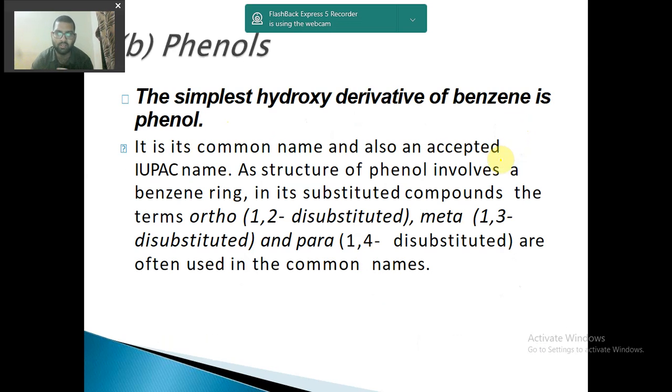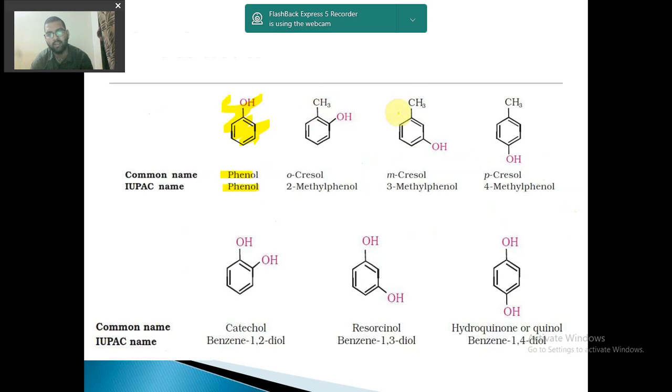So this is what was written here. Ortho: methyl group is generally at 1,2 position, meta at 1,3 position, and para at 1,4 position. So at 1 position the hydroxyl is occupied, so second, third and fourth positions are for ortho, meta and para. Here also second, third and fourth position is ortho, meta and para. You see, this is first, this is second; first, second, third; first, second, third, fourth.